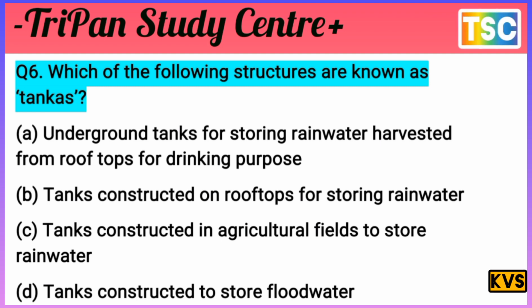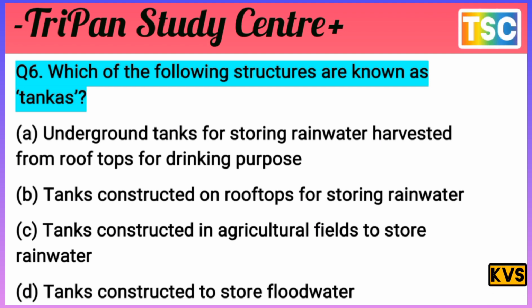D, tanks constructed to store flood water, is not applicable as an answer. C, the tank constructed in an agriculture field to store rainwater, is not used here. And B, tanks constructed on the rooftops for storing rainwater, is not the answer here.